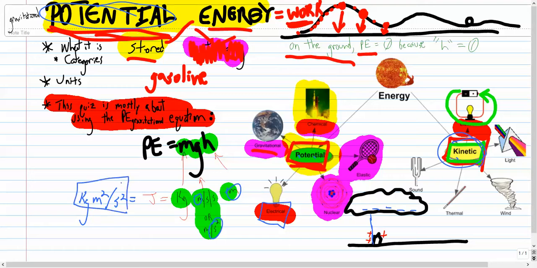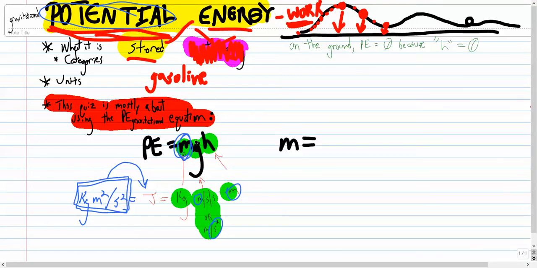Nobody wants to write this unit. So what we did was we picked a famous dead guy and we abbreviated it as J. And this famous dead guy was James Prescott Joule. Remember that from the energy video. So why would I tell you about this unit anyway? Well, let's say you're taking the quiz and you're solving for m and you don't know what the unit is.